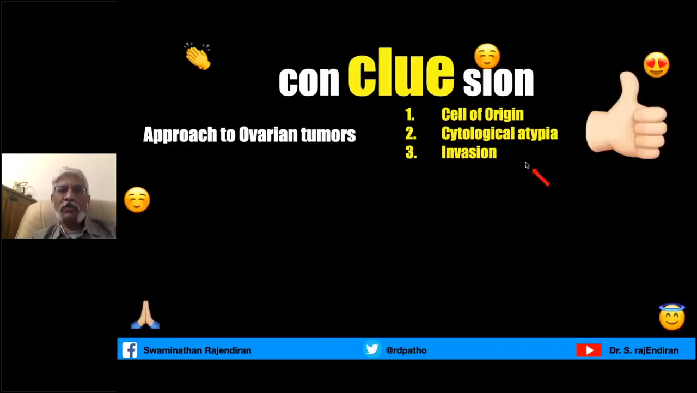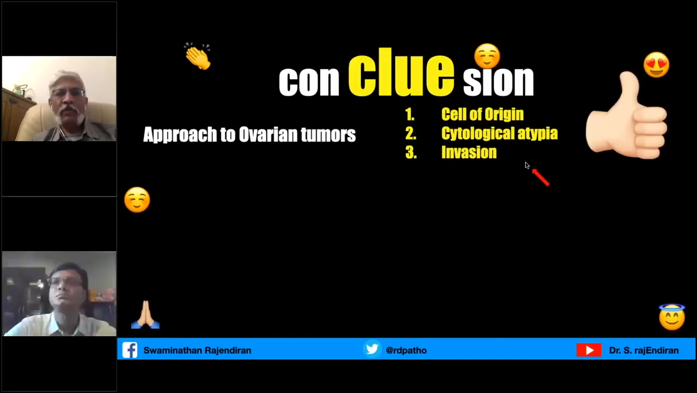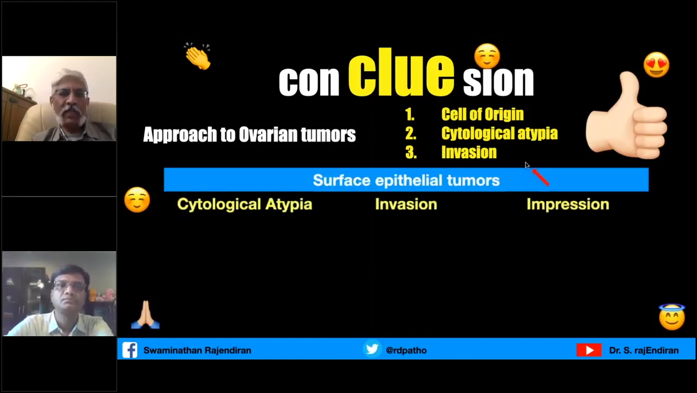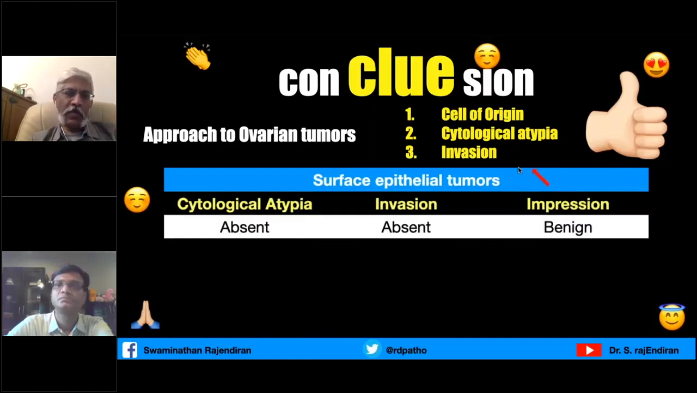So that brings us to the conclusion of our discussion. How do you approach ovarian tumors? First, see the cell of origin. Second, look at the cytological atypia. Third, look into the invasion. Depending upon that, the surface epithelial tumors are divided based on whether they show cytological atypia.